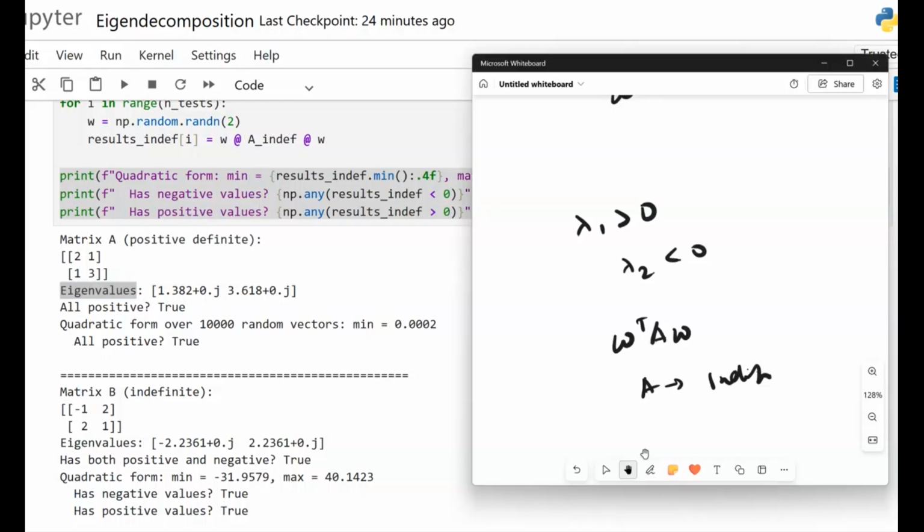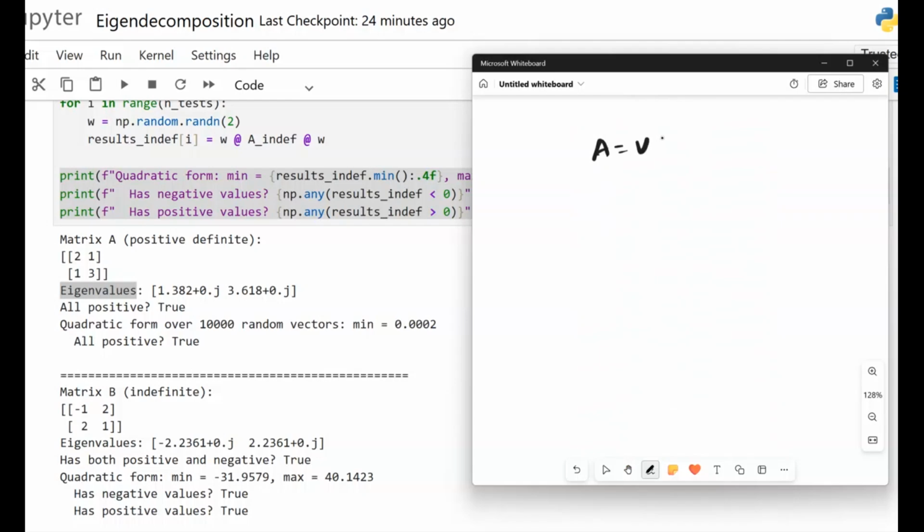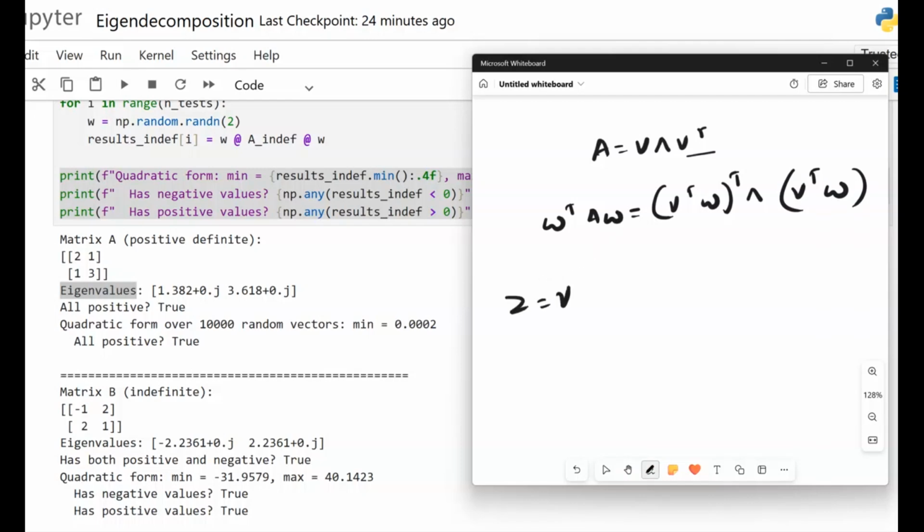Yes, for diagonalizing, kindly observe, if A is equal to V multiplied by lambda multiplied by V transpose, then here we get W transpose A W, which is equal to (V transpose W) whole transpose, multiplied by lambda, multiplied by V transpose W. So let Z be equal to V transpose W, then what do we get?